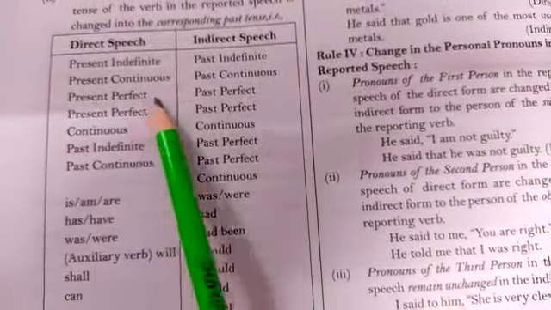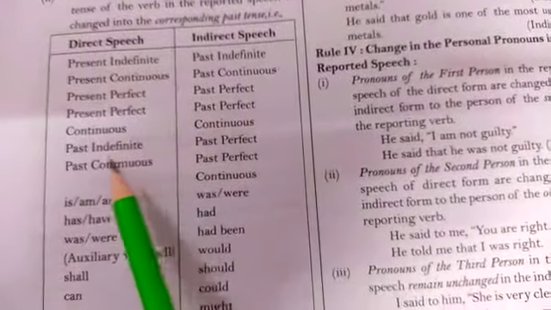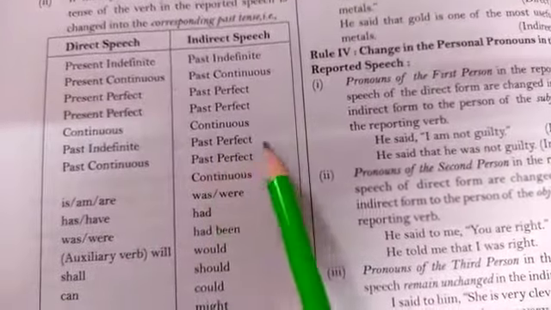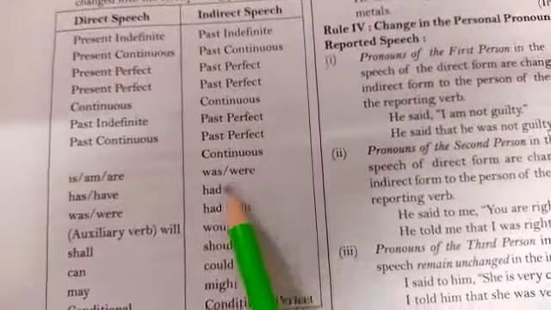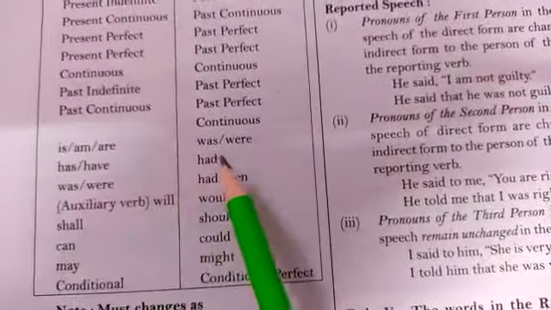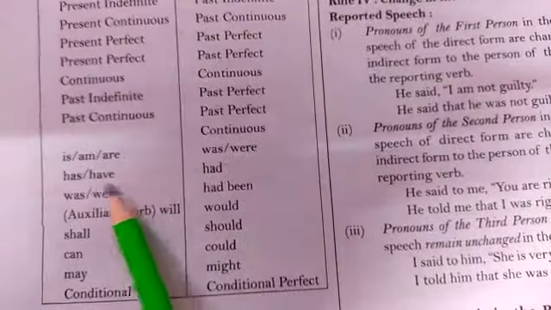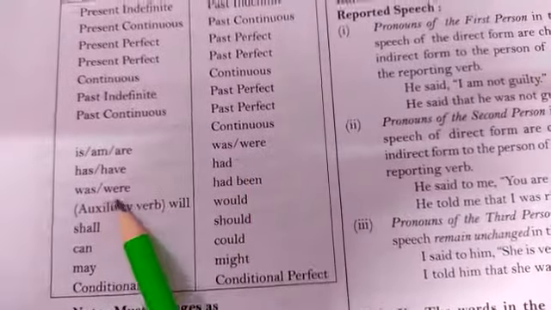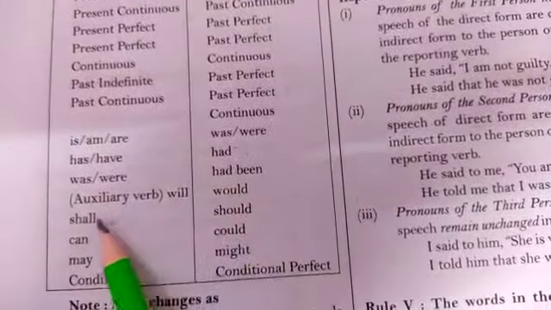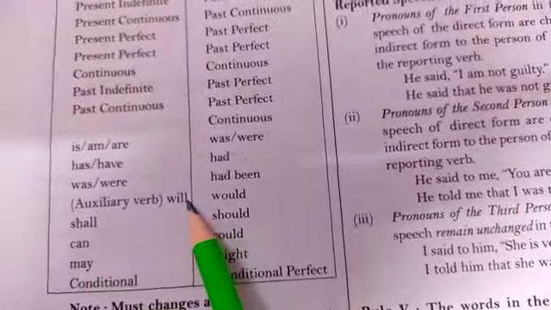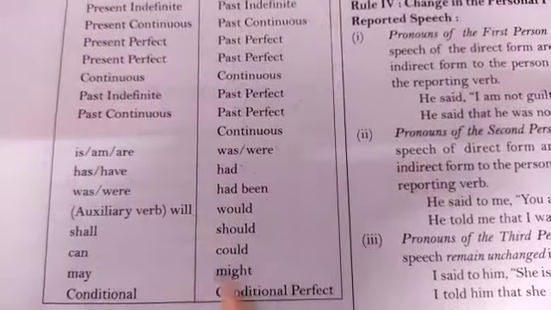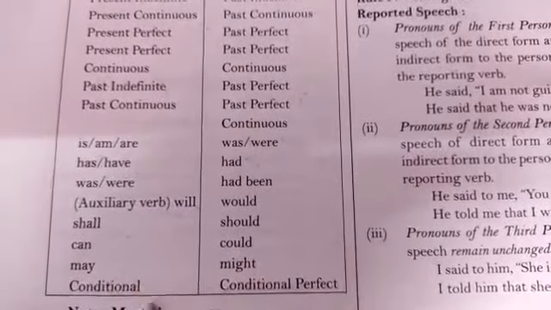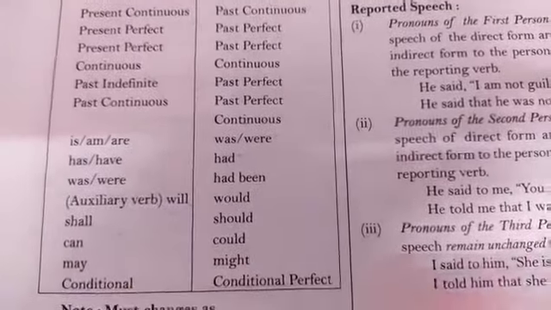Present perfect into past perfect, then past indefinite into past perfect, past continuous into past perfect continuous, is, am, are into was, were, has, have into had, was, were into had been, and auxiliary verbs like will into would, shall into should, can into could, may into might, and conditional into conditional perfect.